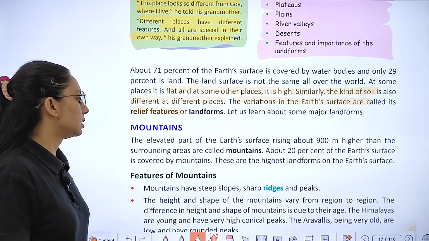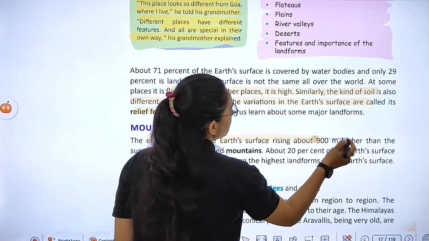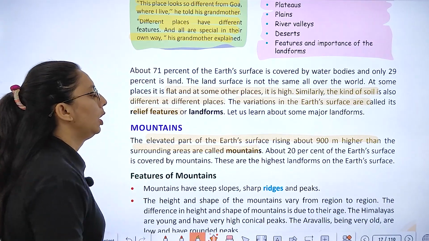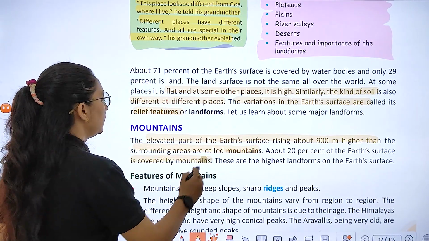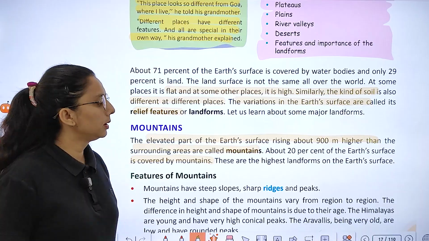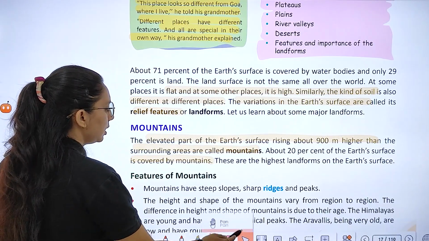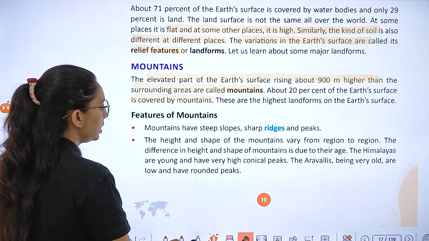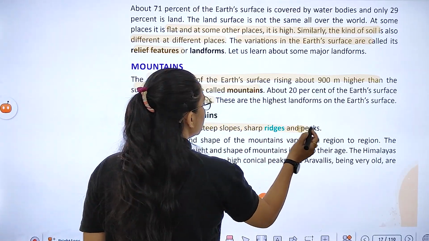Right, first is mountains. The elevated part of the Earth's surface, rising above 900 meters higher than the surrounding areas, is called a mountain. About 20% of the Earth's surface is covered with mountains and they are the highest landforms on the land surface. Right. So we have the features of the mountains. What are these? These are steep slopes, sharp ridges and peaks.